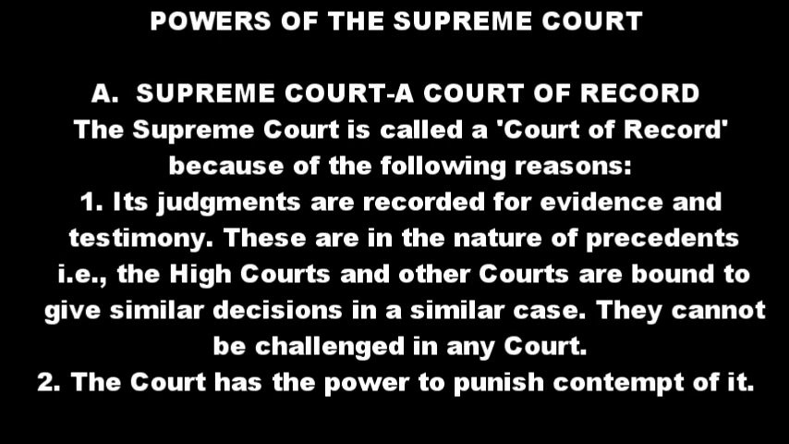Now we will see the powers of the Supreme Court. The first one: the Supreme Court, a court of record. The court of record means its judgments are recorded for evidence and testimony because they can be used in future, and it can make similar decisions in similar cases. For that, the Supreme Court keeps the record of all cases. And the second one, the Supreme Court can punish those who violate the rules and laws made by the Supreme Court. That is a court of record.